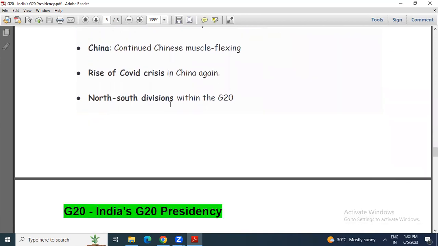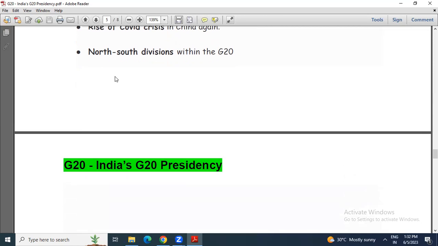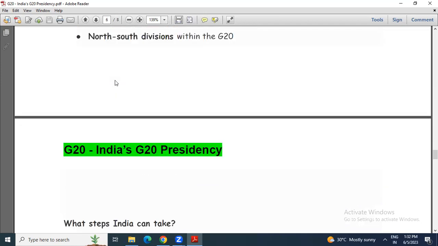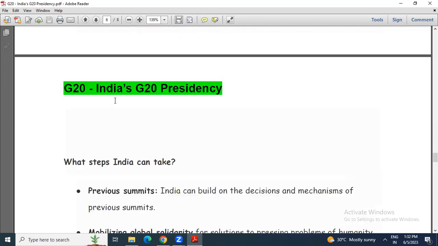Then China, continued Chinese muscle flexing. A lot of focus has been given to this, continued Chinese muscle flexing. Now recent news like China is avoiding this meet in Kashmir or like that. We can go through it once again in a different lecture. Then north-south divisions within the G20. Within the G20 we can see the north-south divisions.